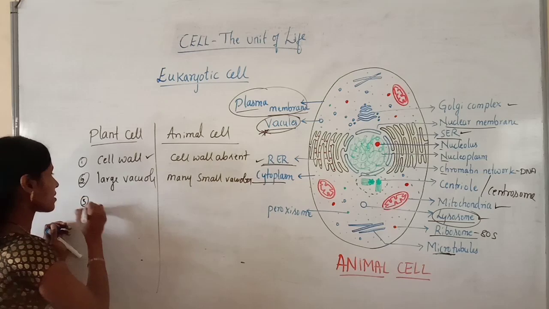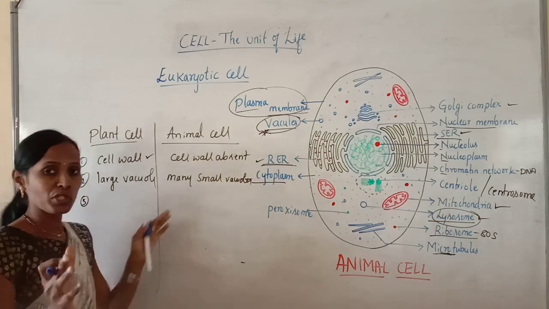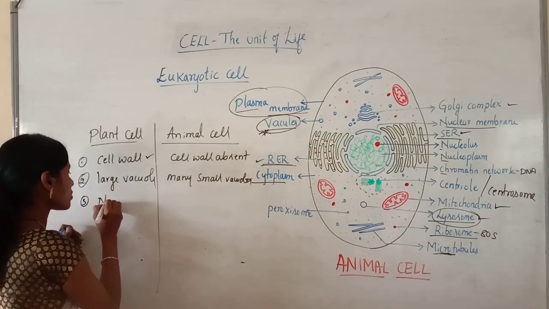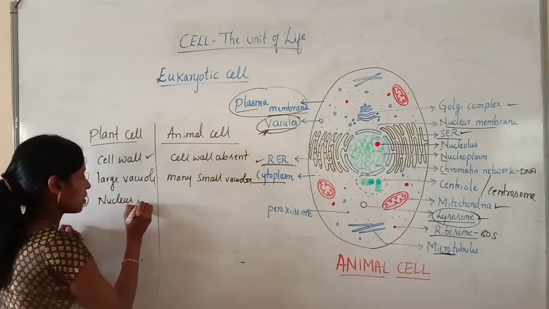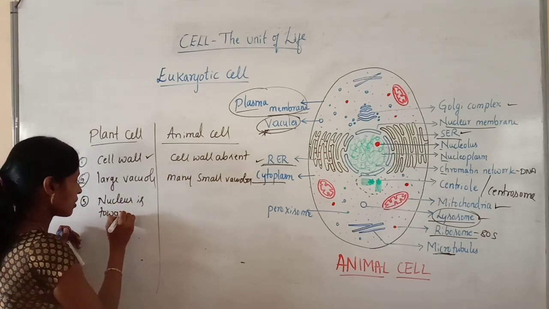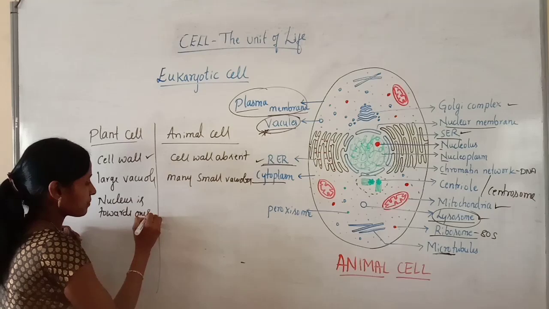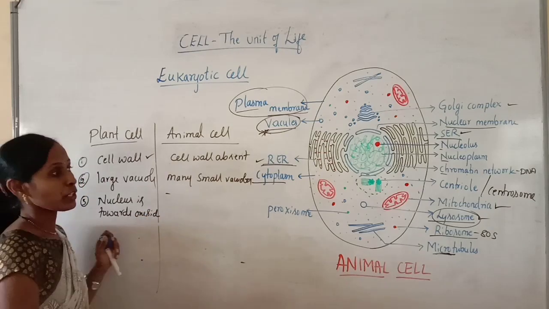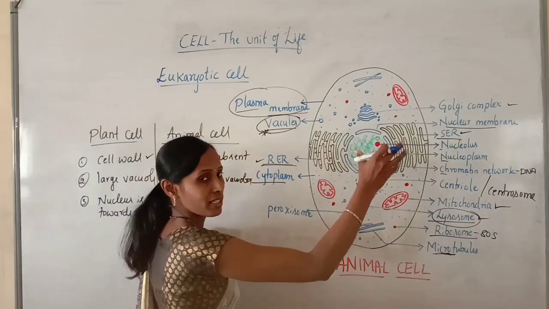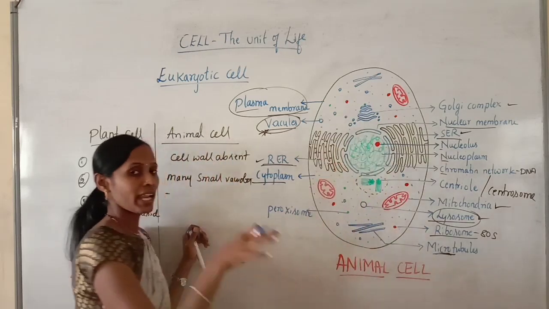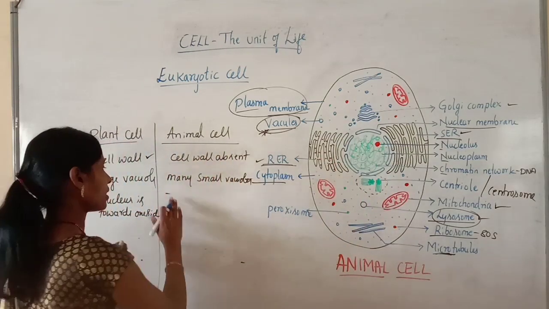Then the next difference is that because of the large central vacuole, the nucleus is towards one side. But here, the nucleus is centrally placed. You can clearly observe in animal cell, there is a centrally placed nucleus.